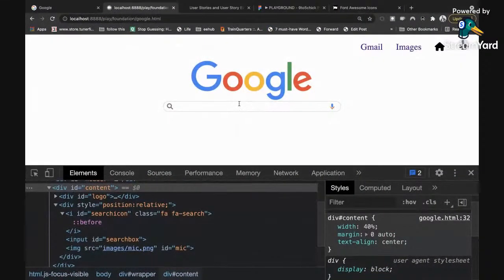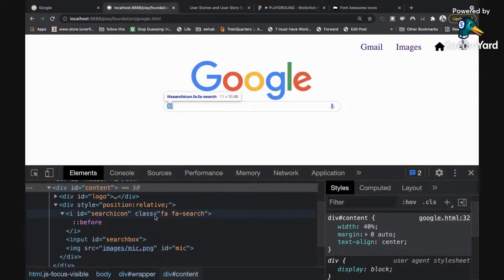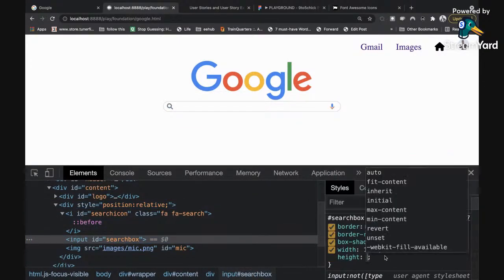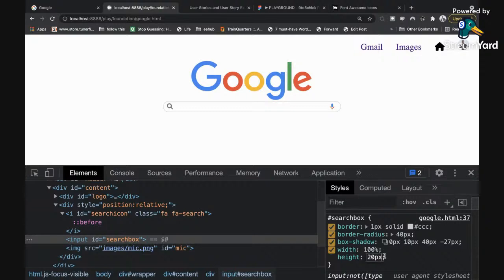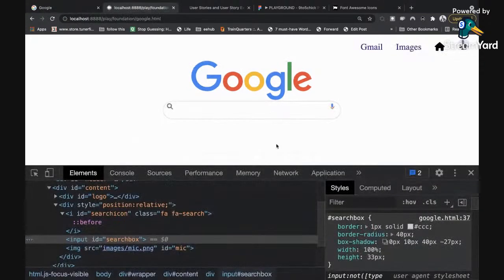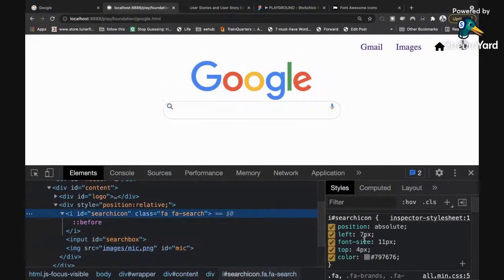So now we just need to add some bit of height. I think their own is quite tall, right? So I'm going to add some bit of height to this. So I'm going to go to my guy, the search box, and then add some bit of height to it, like 20 pixel. 20 is not enough. 30. I think 30 should be fine. 35. Yeah, something around that, if I'm correct. Let me just check it again. Yeah, something around that, right? So we have height of 33. Then we can position these guys again, just to put them in their place.